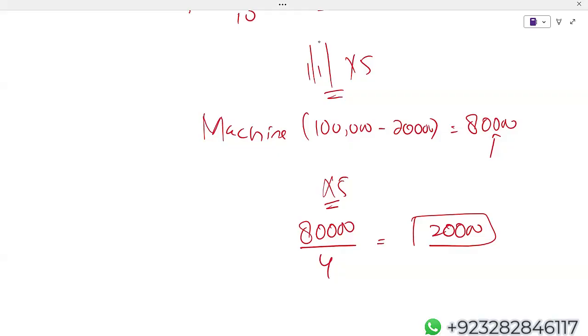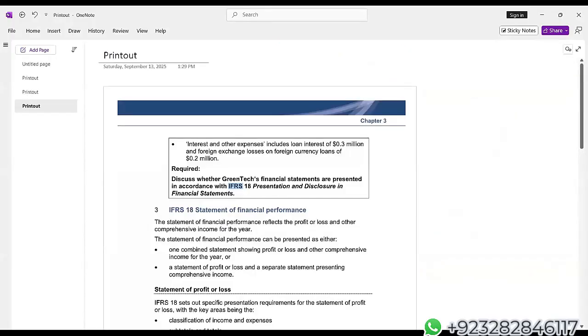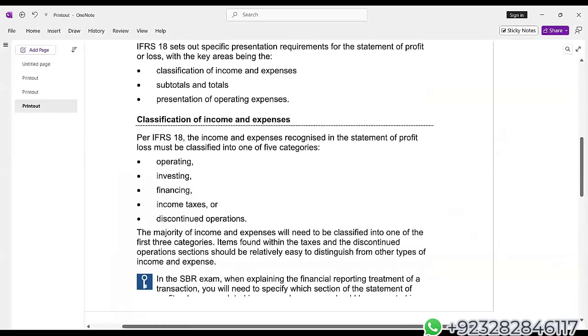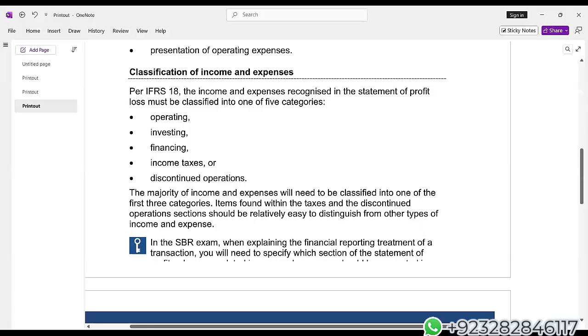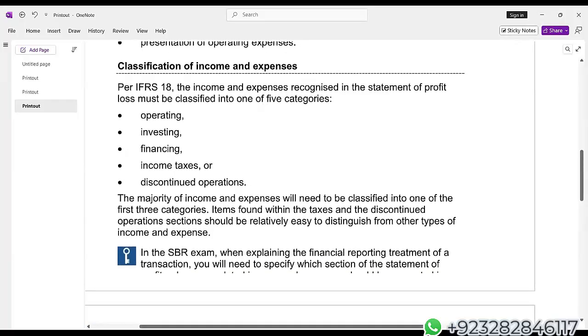Now, just a minute. Let me share that. IFRS 18. Then I will share the answer of this question with you, don't worry. I hope everyone can see this. Of course, we have not studied IFRS 18. We will be studying it in the very next class. Recording is also available, but I want to discuss this IFRS 18 in a live class. I hope everyone can see this classification of income and expenses.